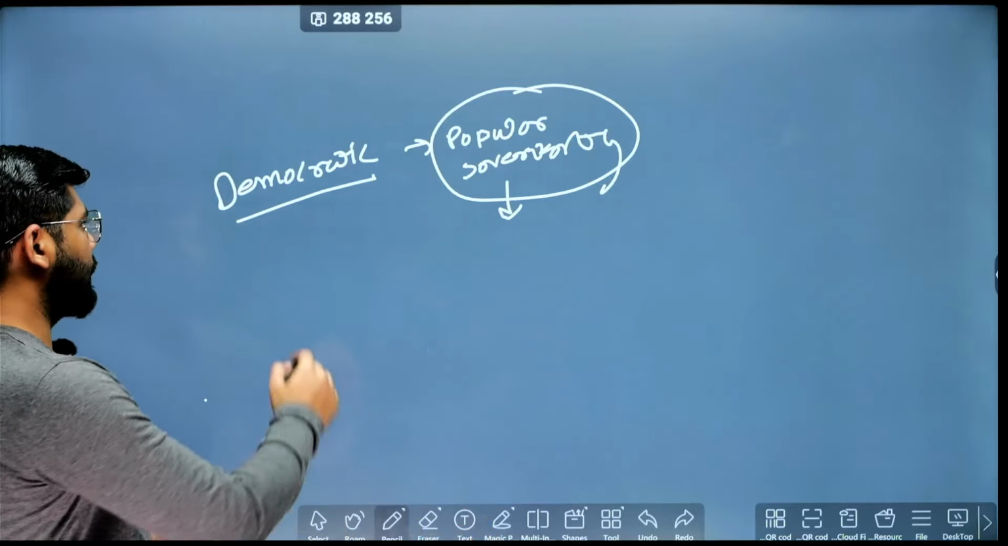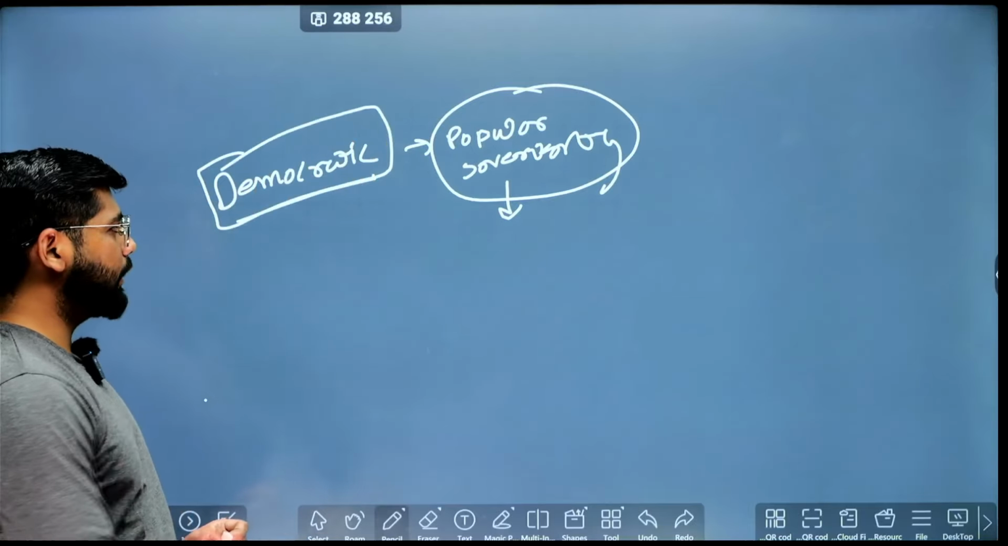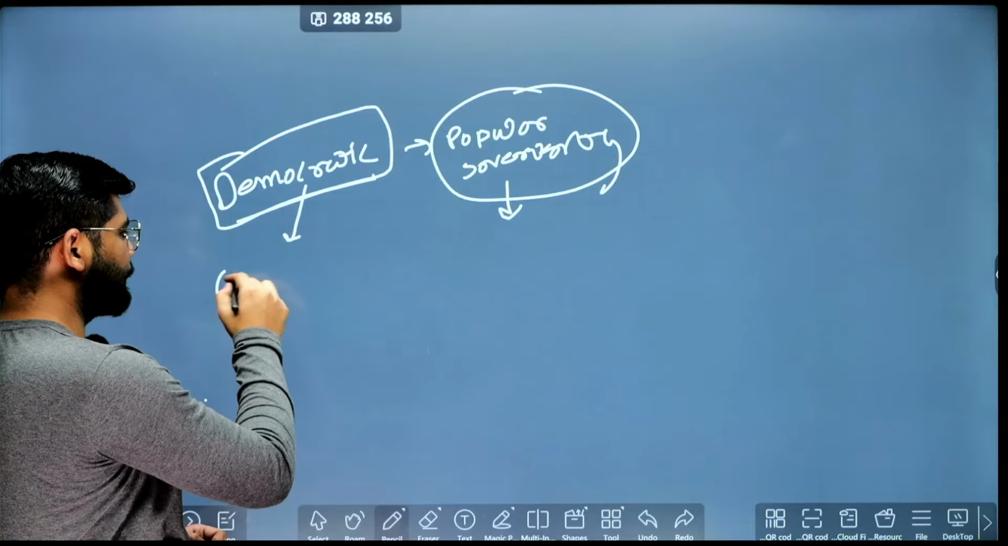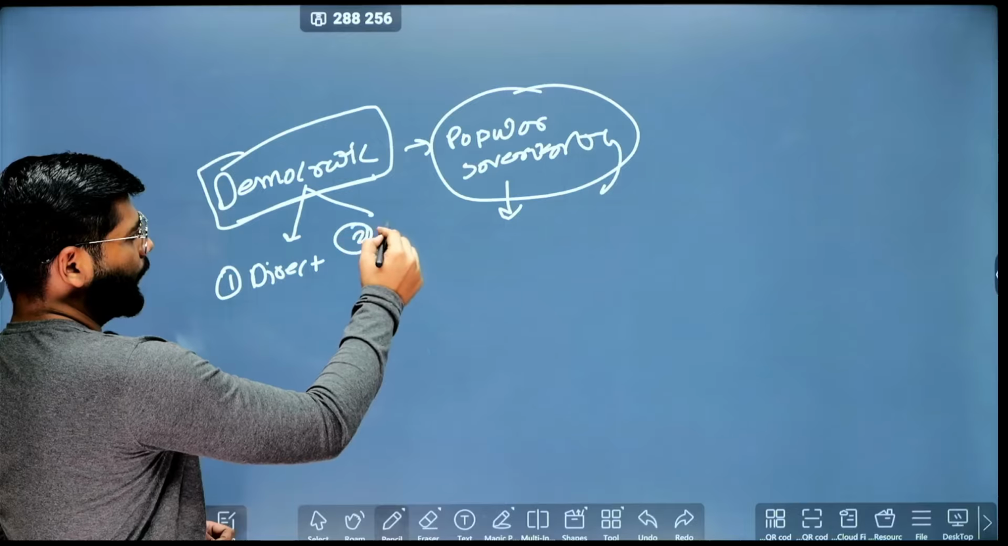When it comes to democratic or democracy, there is some side reference. There are two types of democracy. First is the direct democracy. Second is the indirect democracy.